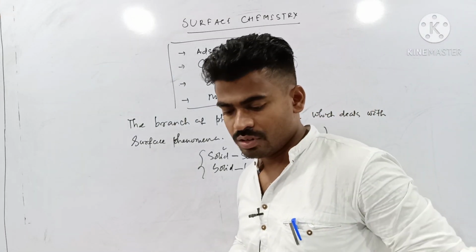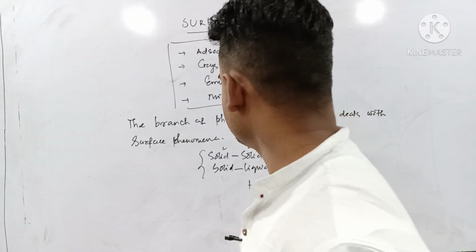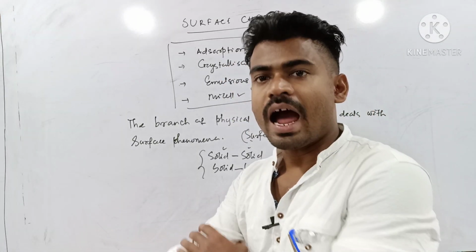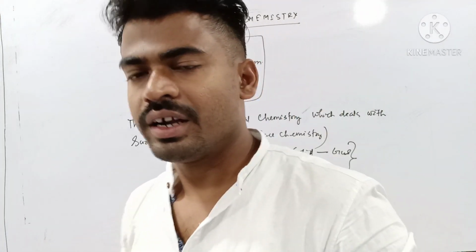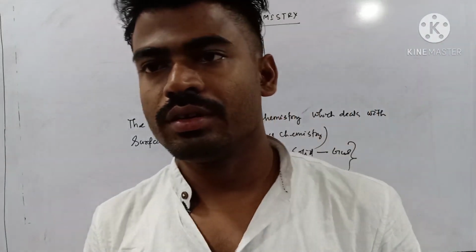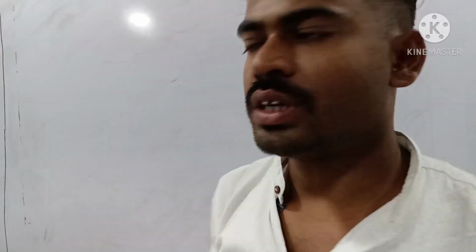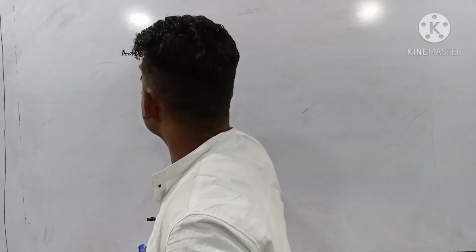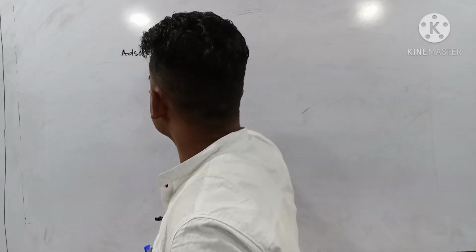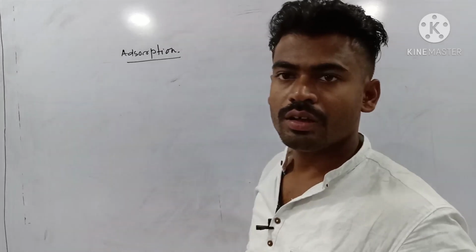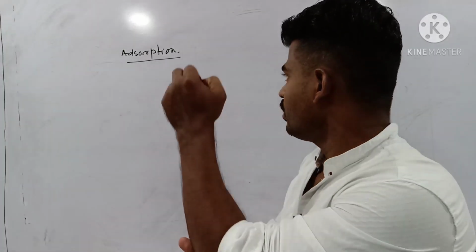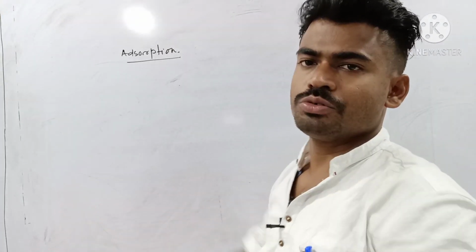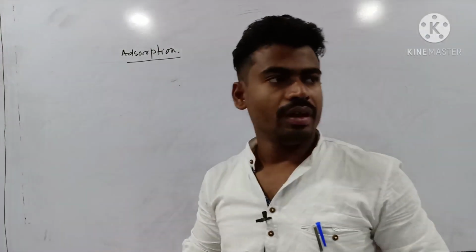Is that clear? Now one important surface phenomenon I need to discuss here is adsorption. Let us define what we mean by adsorption. Adsorption is a surface phenomenon. Suppose you consider a piece of chalk.